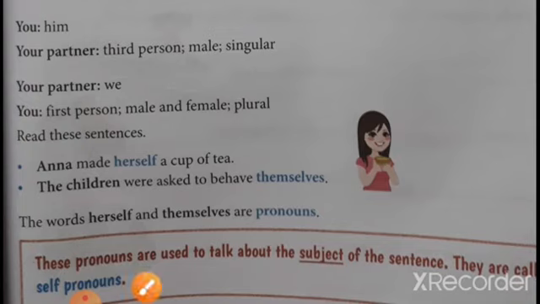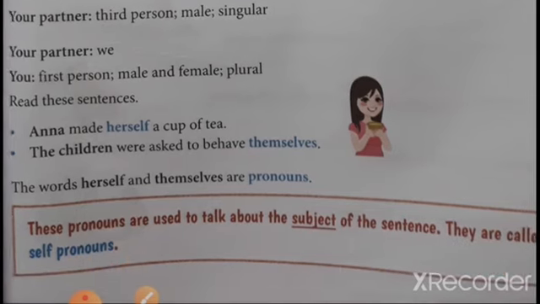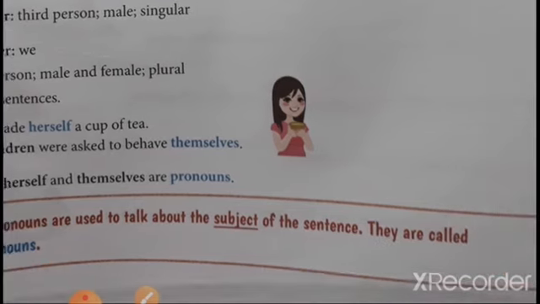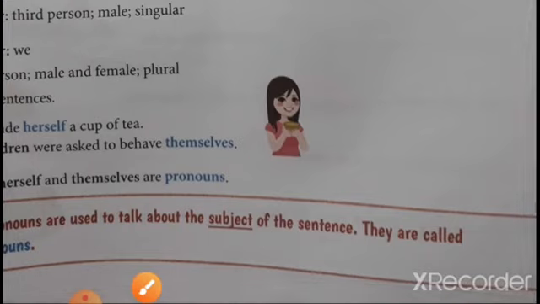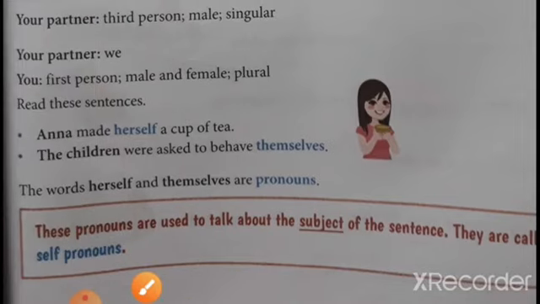Now, what is mentioned: the words himself, herself and themselves are pronouns. These pronouns are used to talk about the subject of a sentence. It means the subject is Anna and here the children; they are talking about the subject of the sentence. Okay? So they are called self pronouns. Now, let us start our next exercise, that is 6th, page number 56.